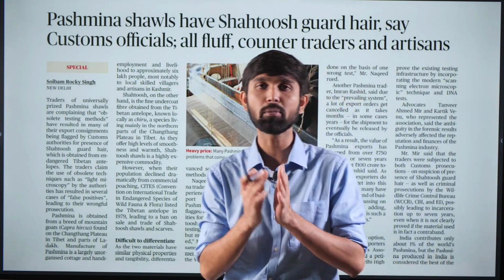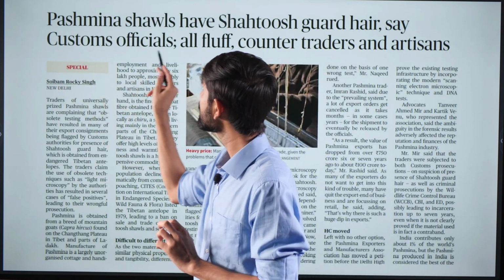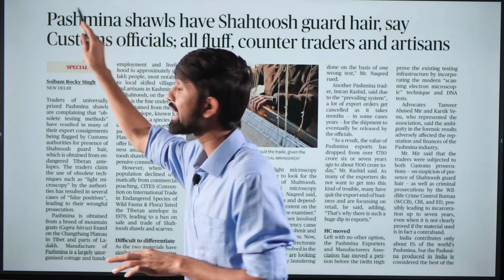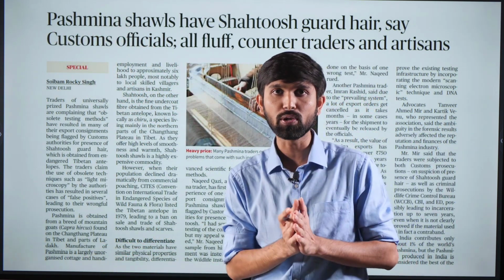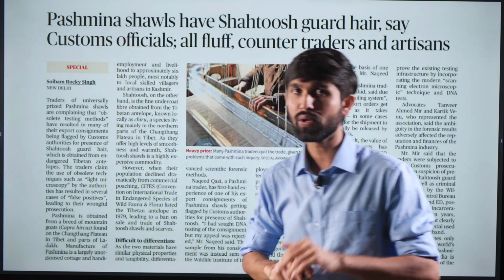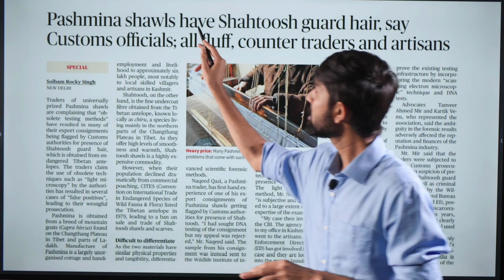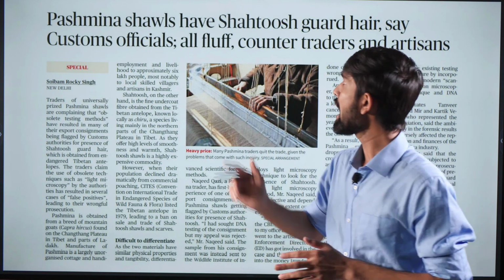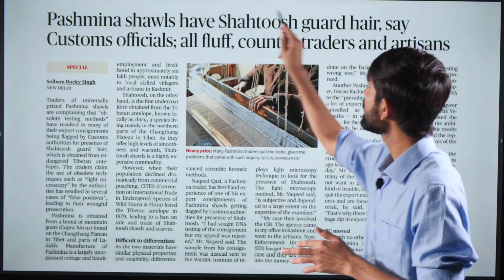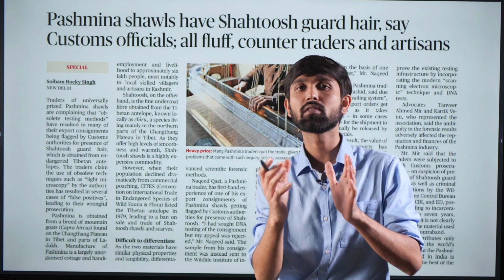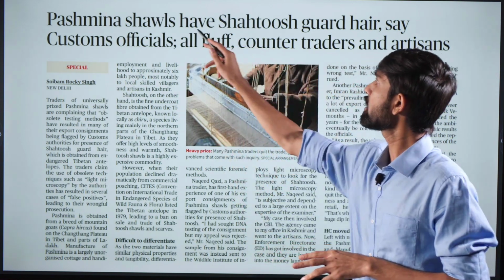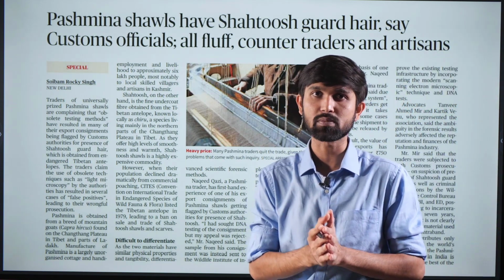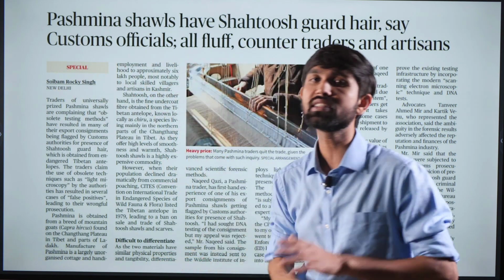The tussle is going on because the custom officials, after conducting certain scientific tests, have found out that the pashmina shawls which are to be exported outside the country are not fully made of the pashmina wool. We'll understand about the pashmina shawls in detail, but the custom officials say that these pashmina shawls are not fully made out of pashmina wool and have shahtush guard hair in them, which is a banned fiber to incorporate, and when they are adulterating the pashmina shawls with shahtush guard hair, it makes the item not worthy of export, and that is why the custom officials rejected these pashmina shawls.